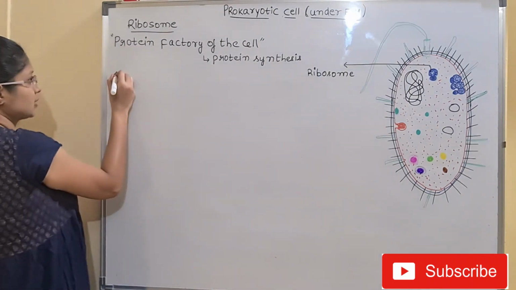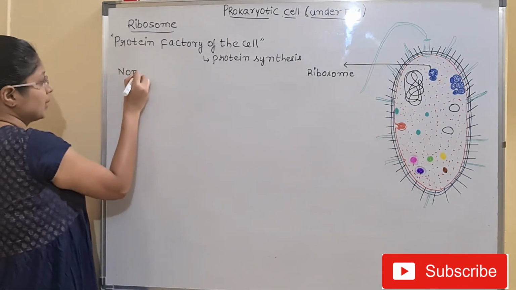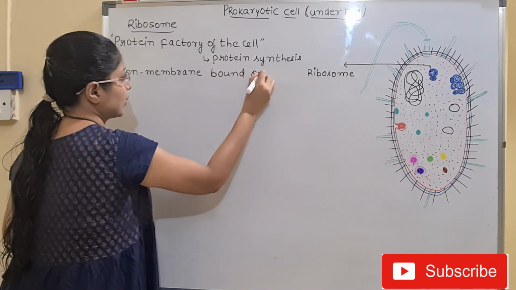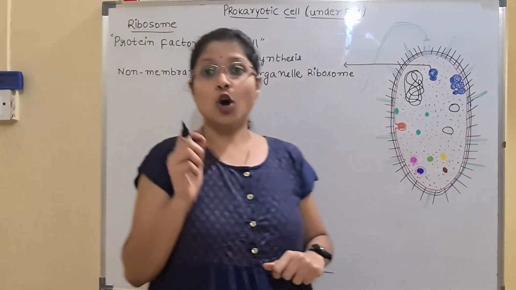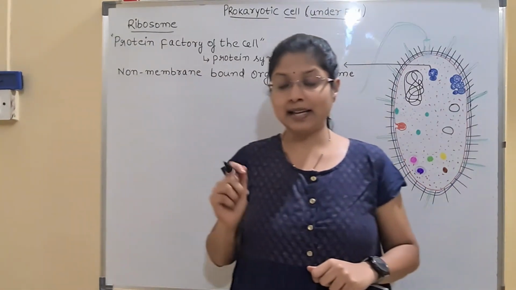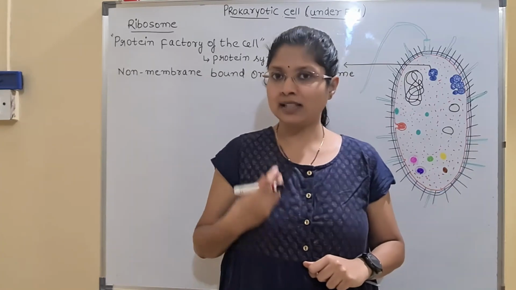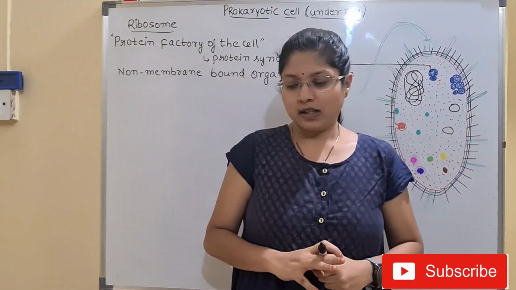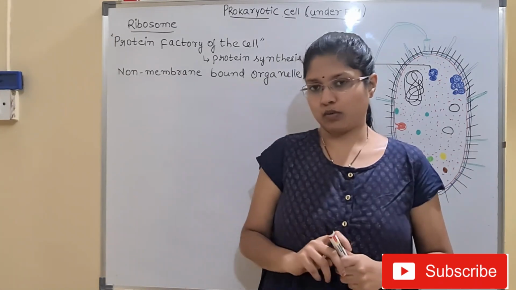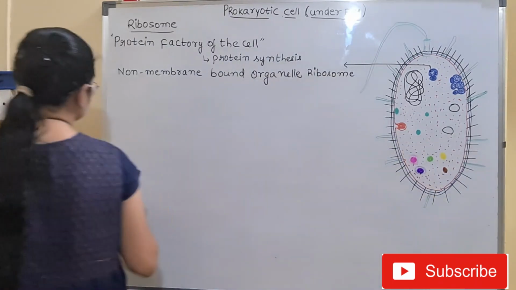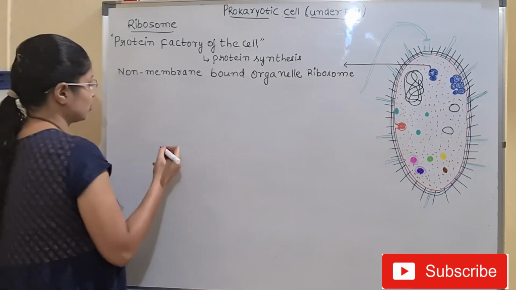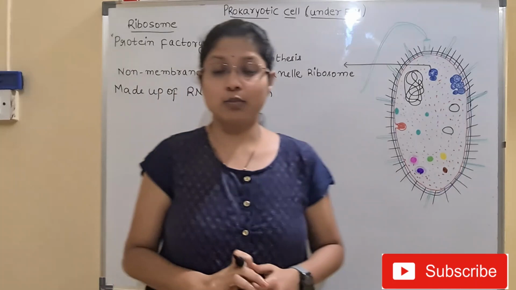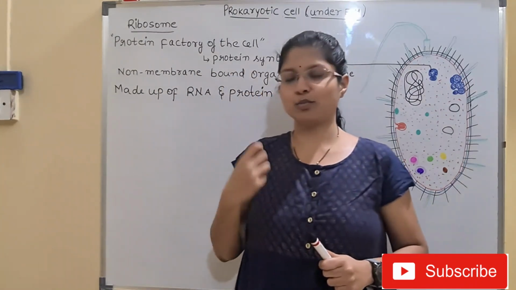So what is ribosome? It's a non-membrane bound organelle and it is meant for protein synthesis inside the cell cytoplasm. Then what is this ribosome made up of? It is made up of RNA and protein.